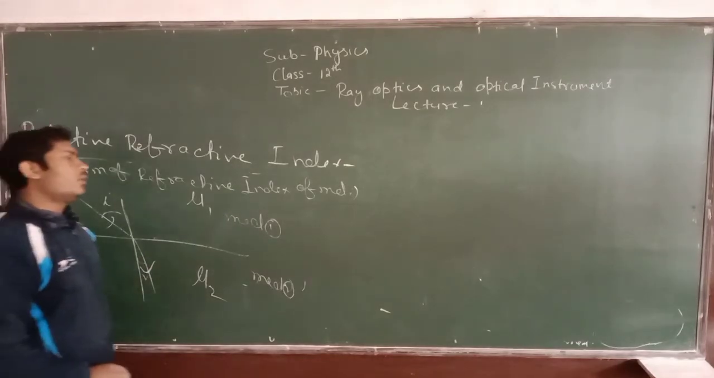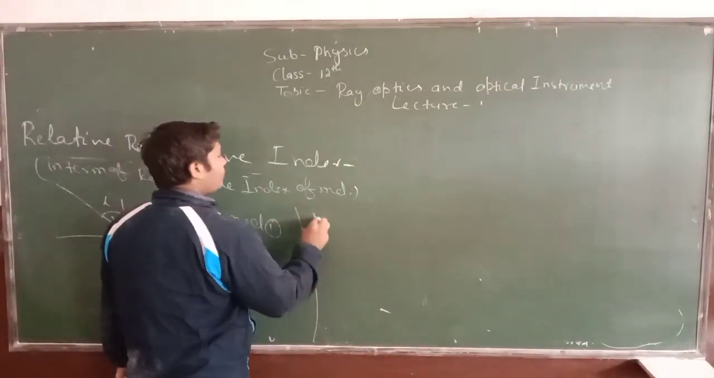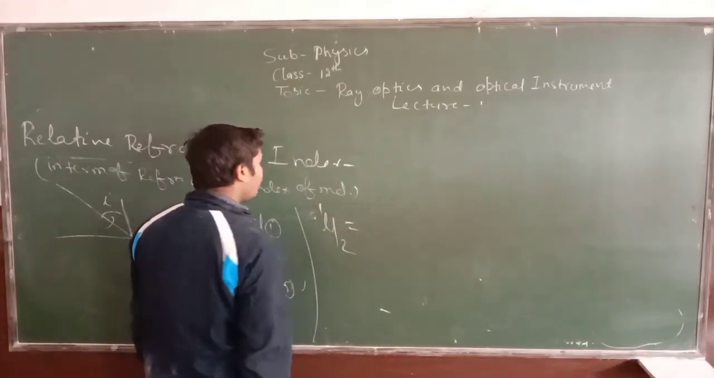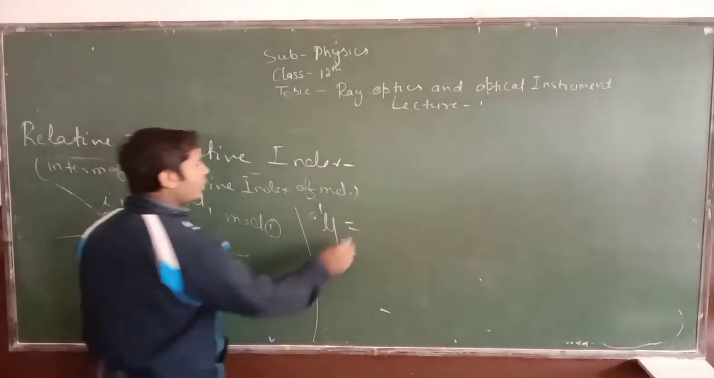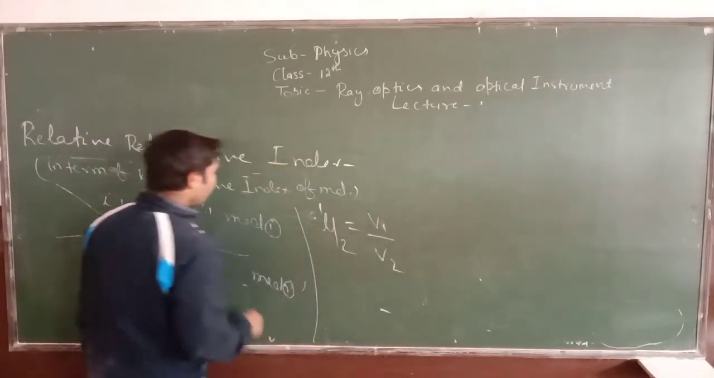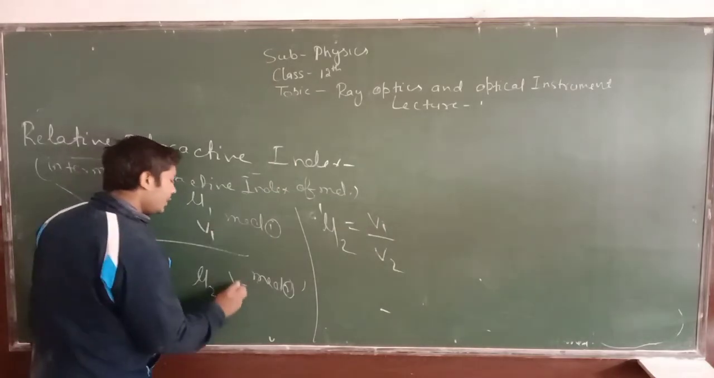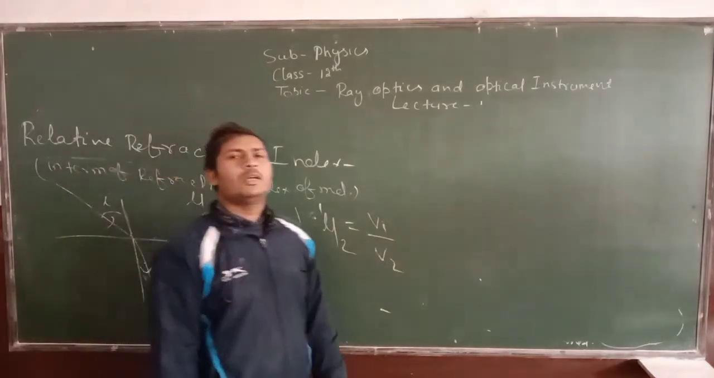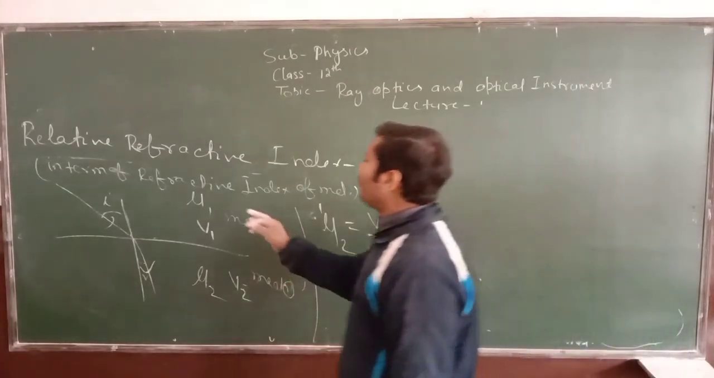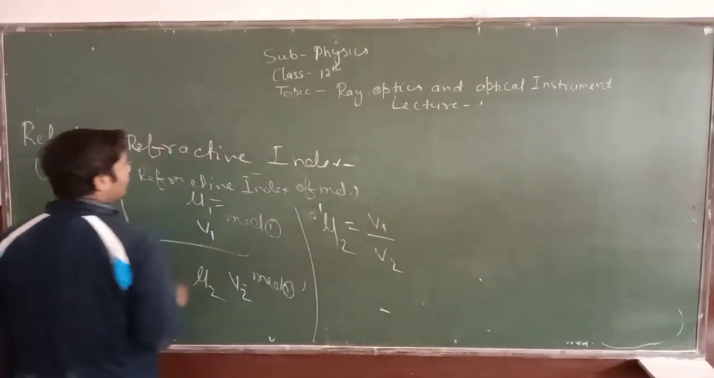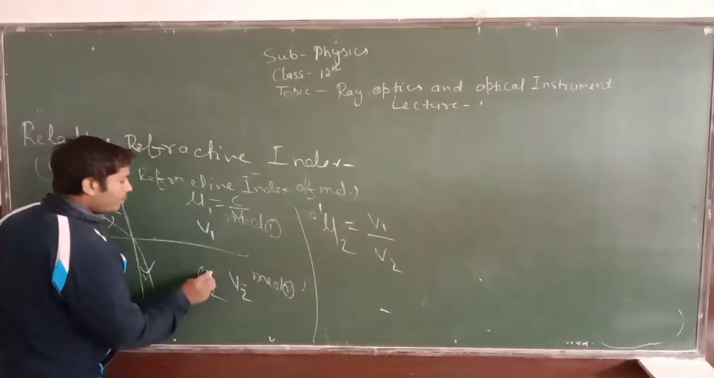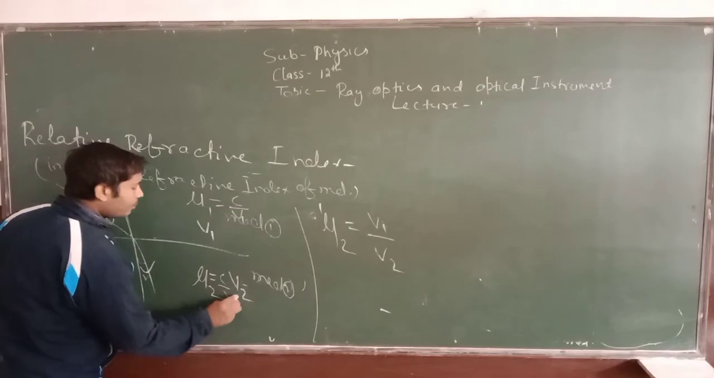So 1 mu 2 will be equal to how much? Tell me. This will be equal to V1 upon V2, where V1 is the speed of light in first medium and V2 is the speed of light in second medium. So what will be the value of mu1 in terms of V1? This will be equal to C upon V1, and mu2 will be equal to C upon V2.